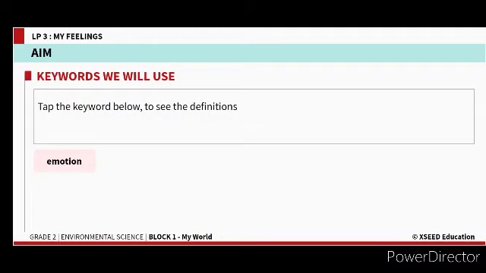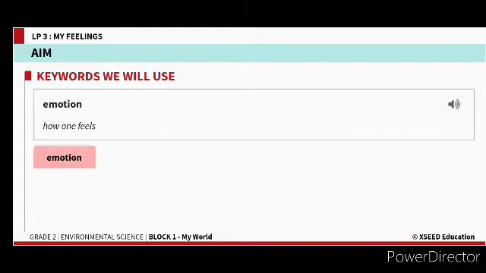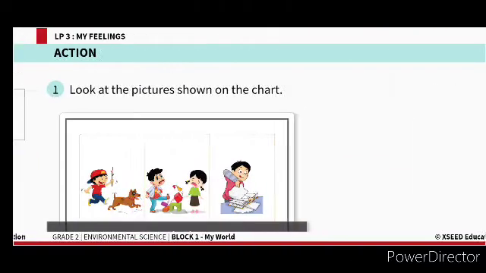See the key word for today's class: emotion. How one feels. So the feeling, the happiness or sadness or jealousy or anger, whatever the different feelings we have, these are called our emotion. So emotion means what? How one feels. EMOTION. Emotion means how one feels.